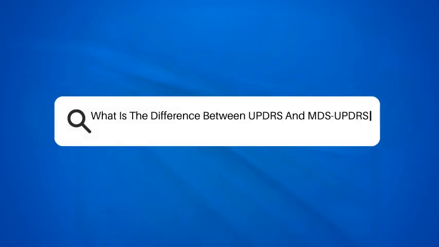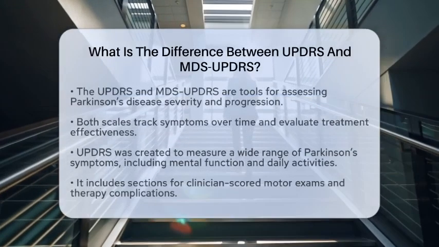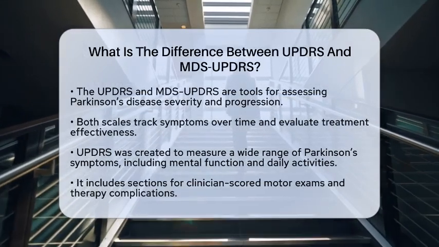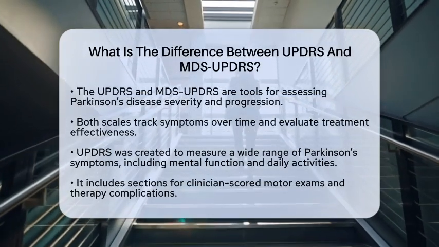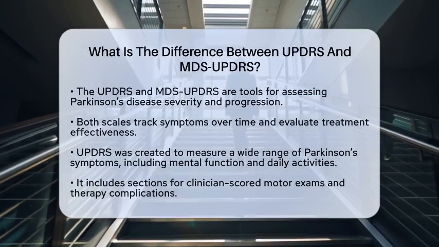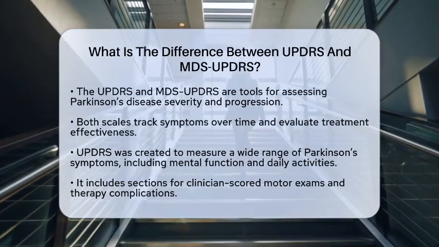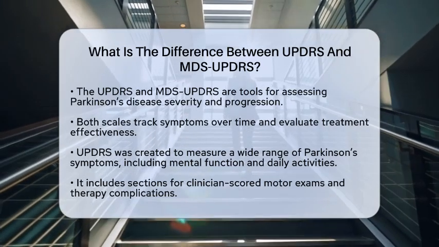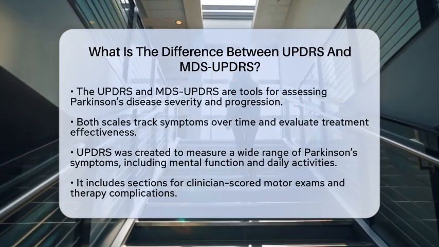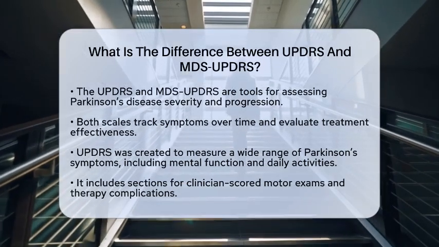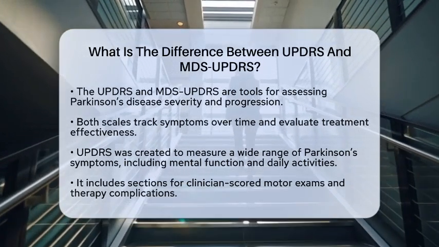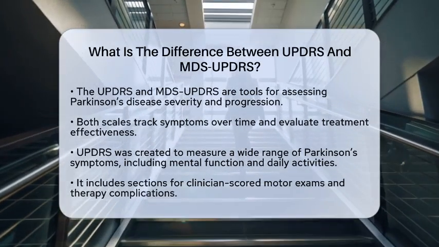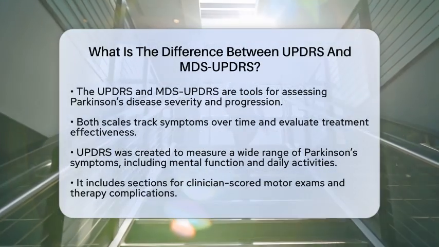What is the difference between UPDRS and MDS-UPDRS? When discussing the differences between the Unified Parkinson's Disease Rating Scale and the Movement Disorder Society Unified Parkinson's Disease Rating Scale, it's essential to understand their purpose and significance. Both scales are tools used to assess the severity and progression of Parkinson's disease. They help healthcare providers, researchers, and patients track symptoms over time and evaluate treatment effectiveness.